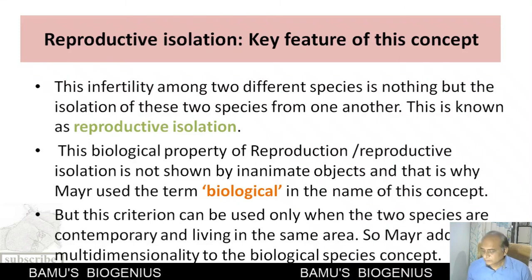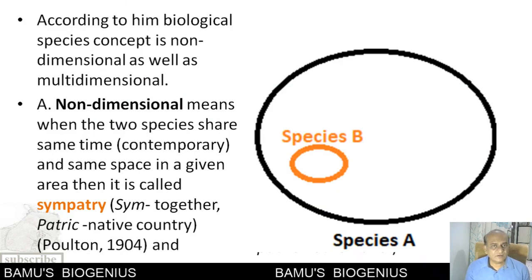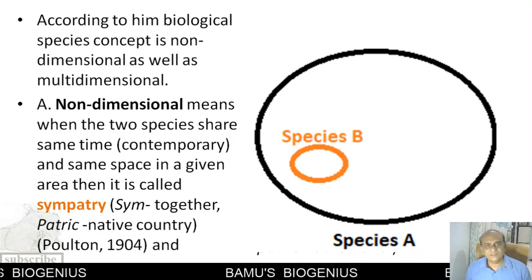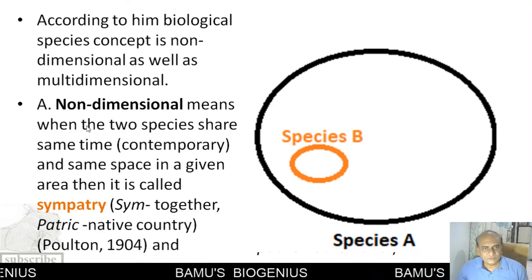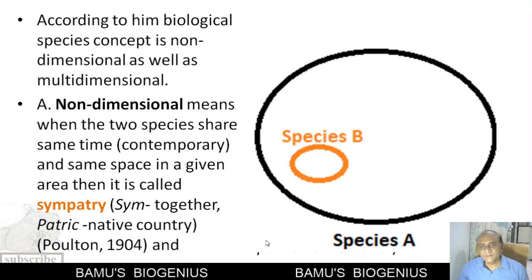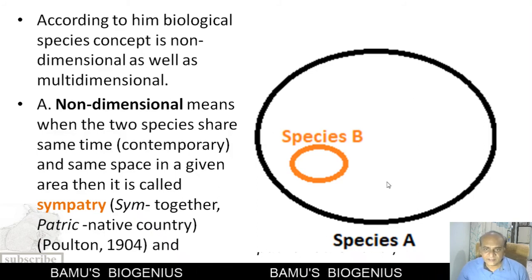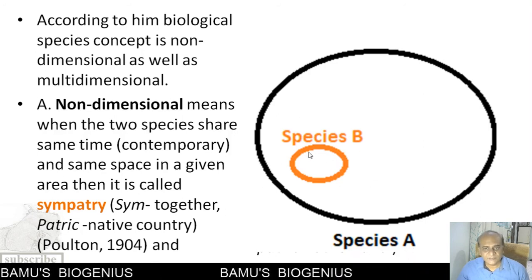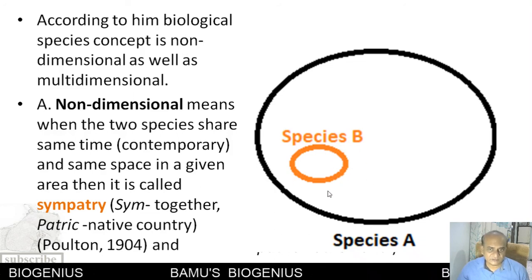According to him, the biological species concept is non-dimensional as well as multi-dimensional. What is non-dimensional? As I have already told you, when two species share the same time, are contemporary, and share the same space in a given area, it is called sympatry. So in the same area, these two species, A and B, are there at the same time, and they are reproductively isolated.